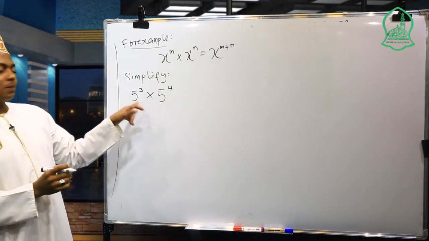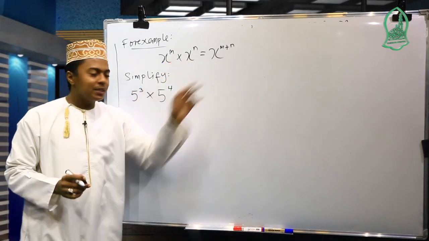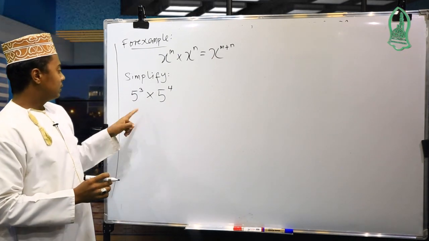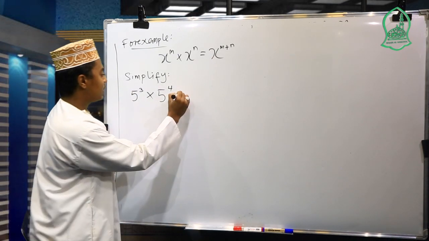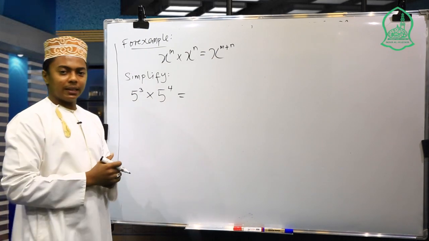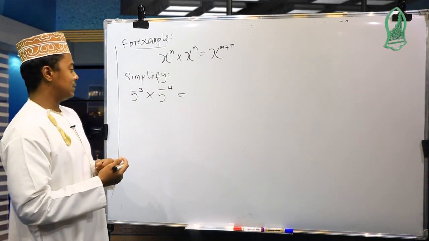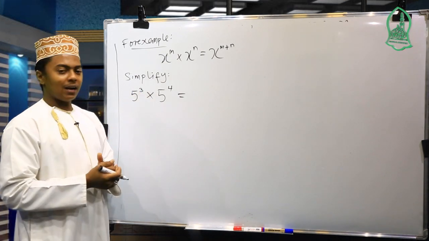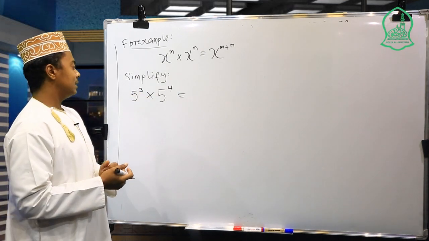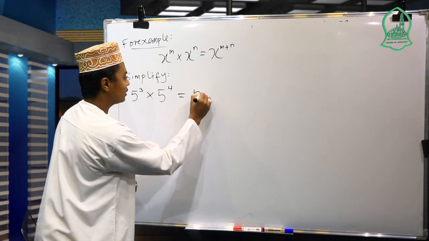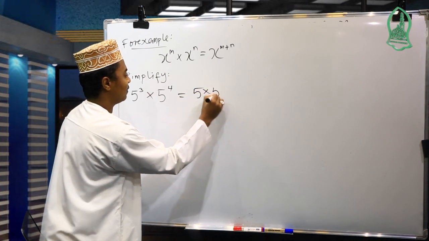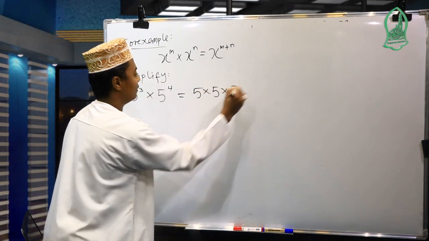So if we go to the expansion form in order to prove this first law, this 5 exponent 3, I have to multiply this 5 by 3 times. So take 5 times 5 times 5.